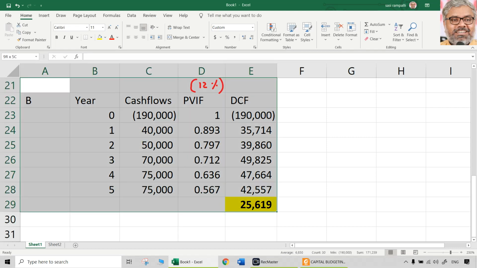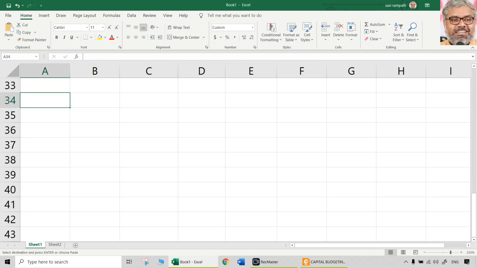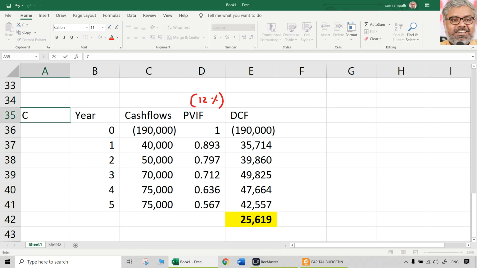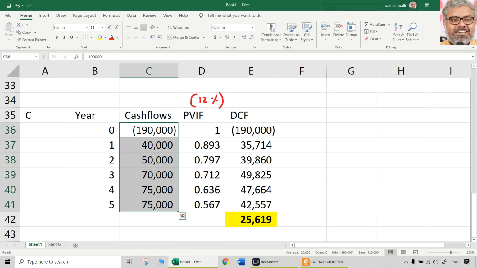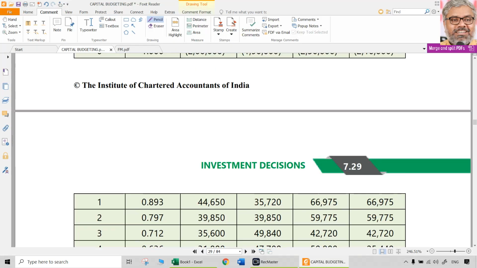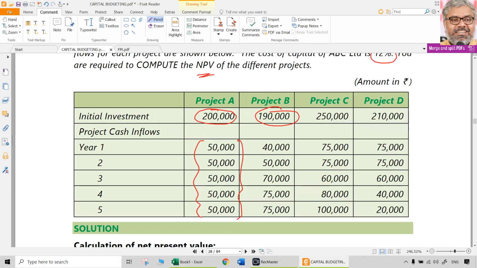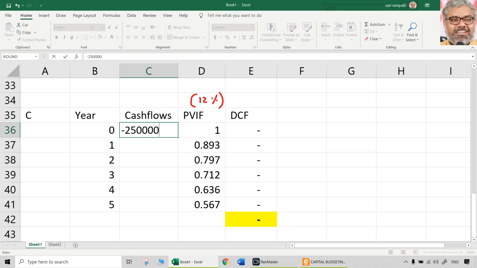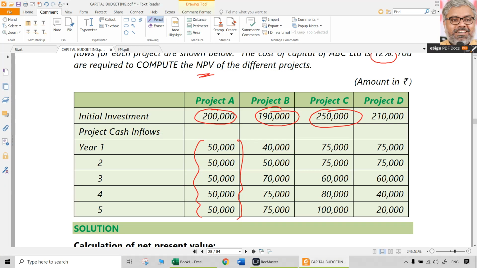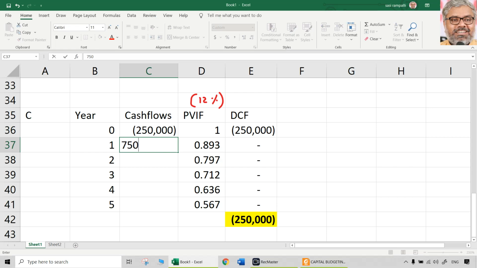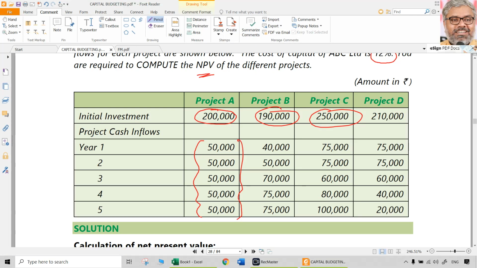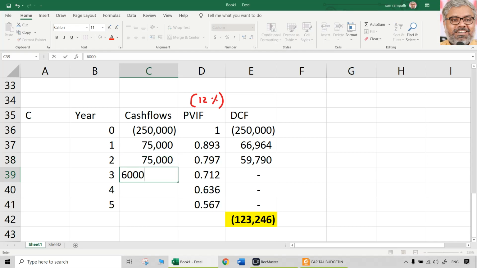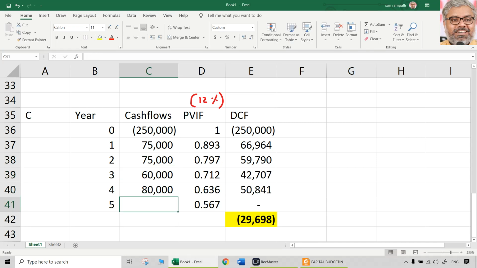Now, project C. Again, what changes? Only cash flows change. PVFs are going to be the same. Take from project C the cash flows given in the question. 2,50,000 is the outflow initially. Then 75, 75, 60, 80, 1 lakh. 75, 75, 60, 80 thousands, 1 lakh. That's all.